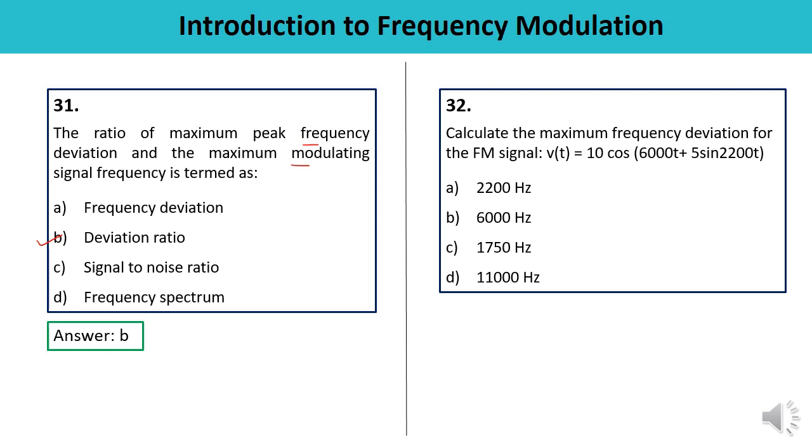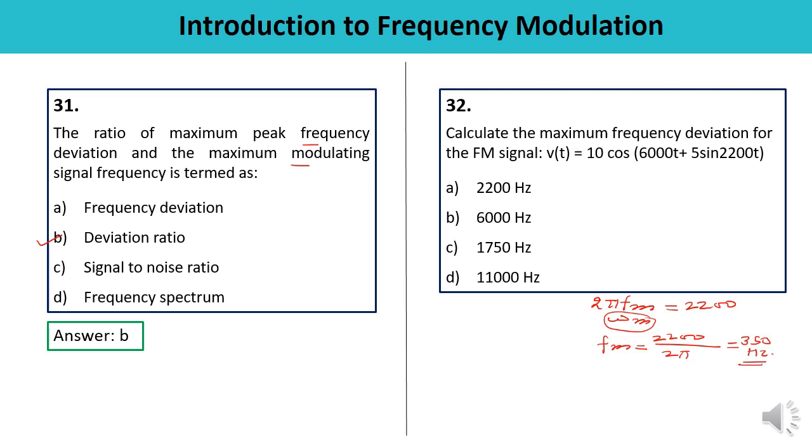Just compare with this particular equation, you will get omega m, which is 2 pi fm, that is 2200. This is the omega m actually. So from here calculate fm, which is 2200 upon 2 pi. Substitute the value of pi and simplify it. You will be getting 350 Hertz.